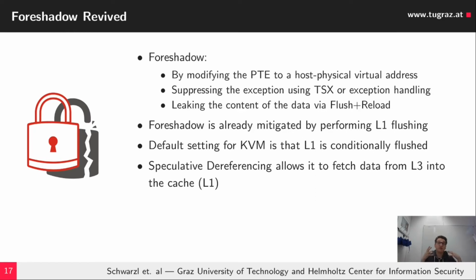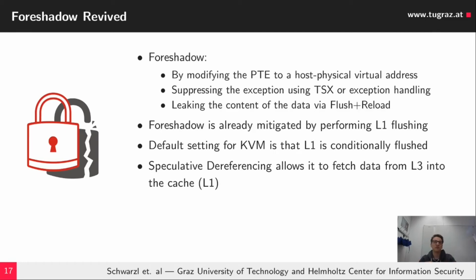However, if we now use speculative dereferencing, we might be able to fetch data which is even in the L3, so data which is accessed on another physical core.